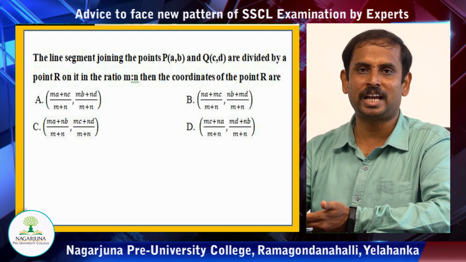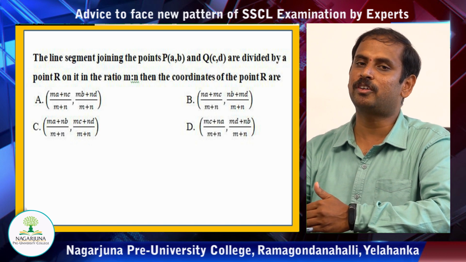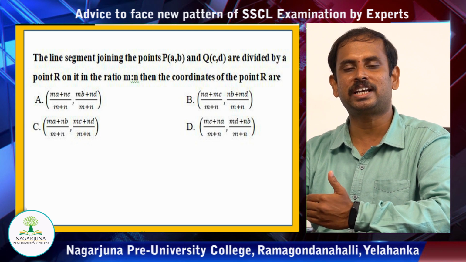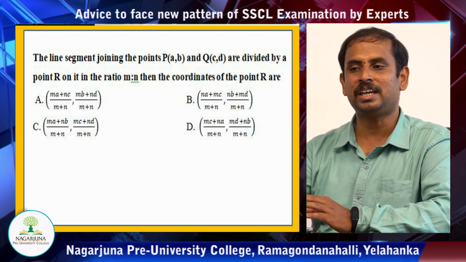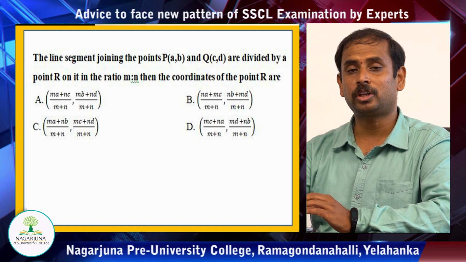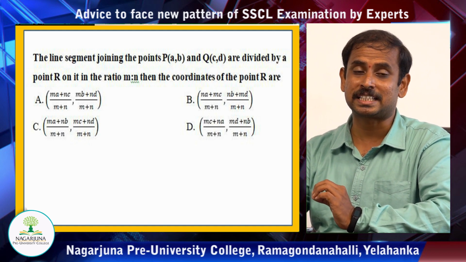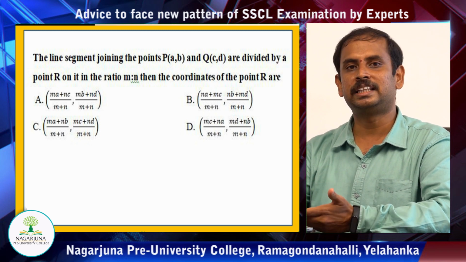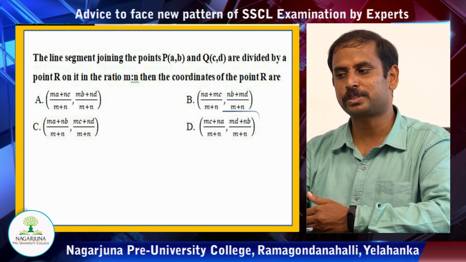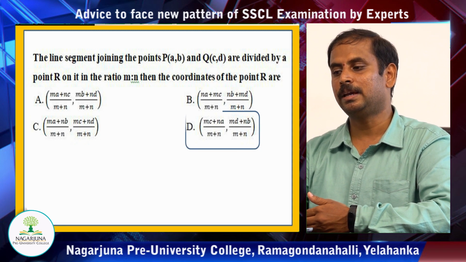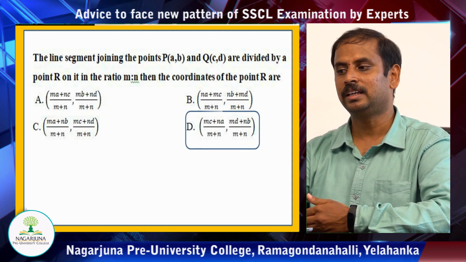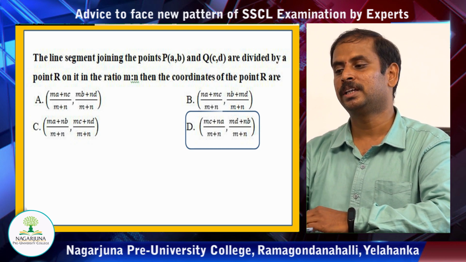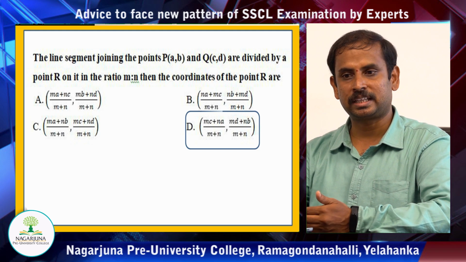It's a section formula, as we all know, but usually we would have by-hearted the section formula like m1 is to m2 ratio with the points as x1 y1 and x2 y2, but the points are given as a, b and c, d here, that's it. Therefore you have to find out with educated guess, as I said earlier. You have to be very much perfect in guessing the answer here, and the answer would be the D option, right? M into C plus N into A divided by M plus N, M into D plus N into B divided by M plus N will be the section formula here. Is it clear? Now, we will go for another example.